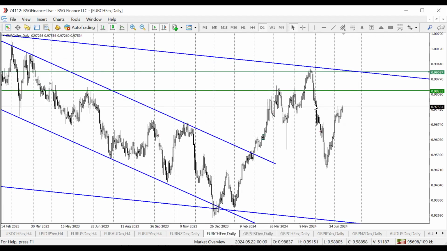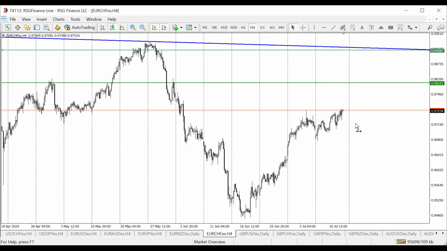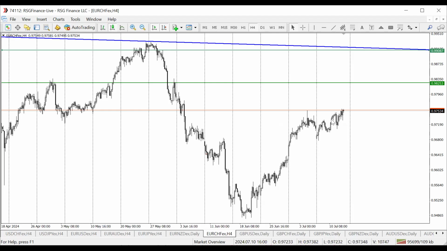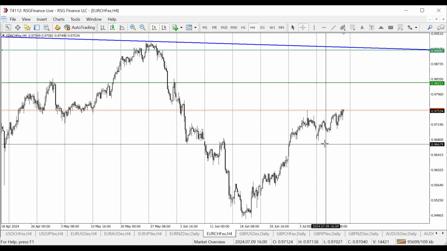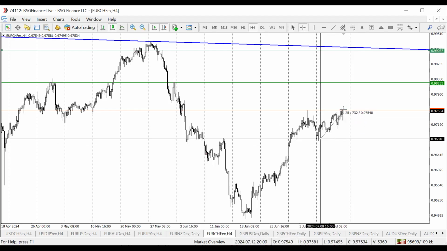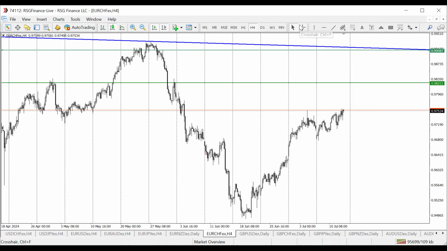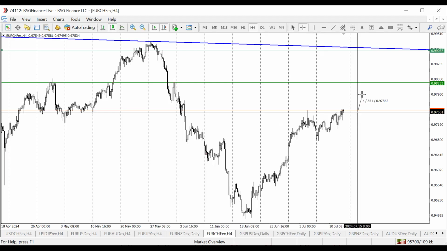And on Euro Swiss franc, guys, this is last week again, where we had a nice rally. The rally wasn't so much, yes, but still from the start of the week, we projected that we were going to get some rally. So this is about 73 pips. So into the new week, I'm expecting further bullish rally, and that will take us to about 77 pips.